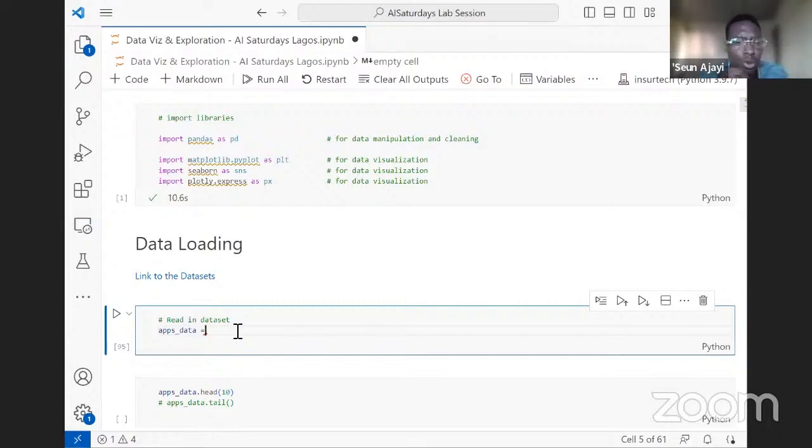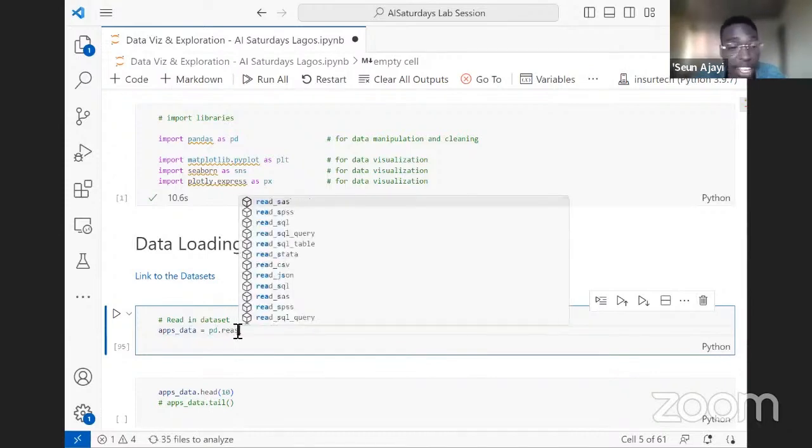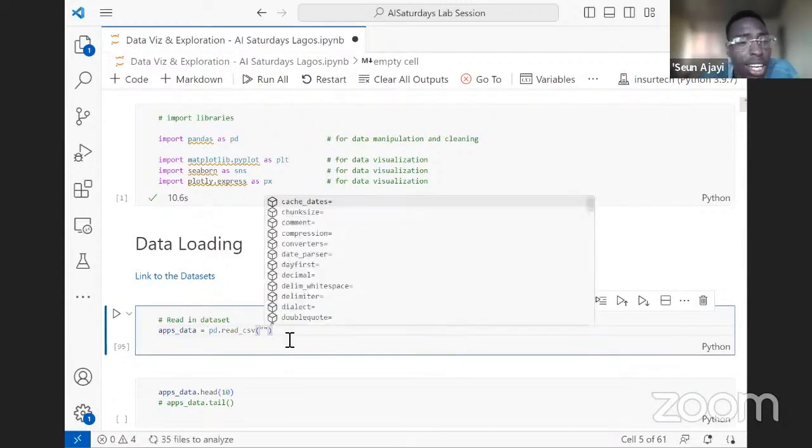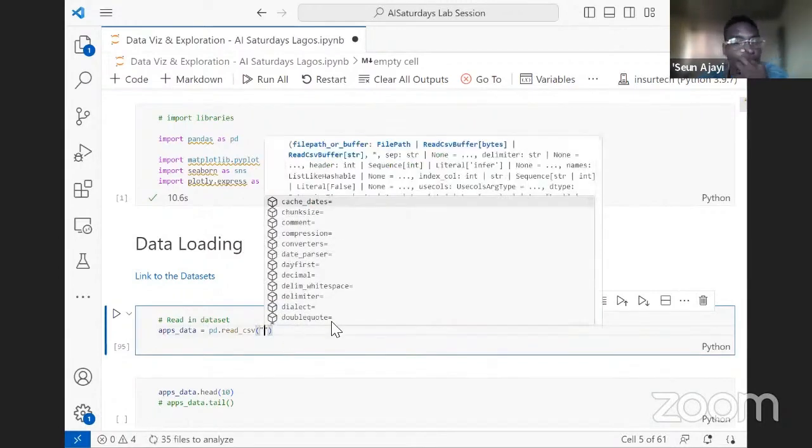The first thing we want to do is read the data set we'll be using, and Pandas has blessed us with a series of methods for reading different kinds of data sets. In our case, the data set we are using is a CSV file. I will be importing the first data set, which is the apps.csv data set. You need to copy the link of the data set and know the path it is in.